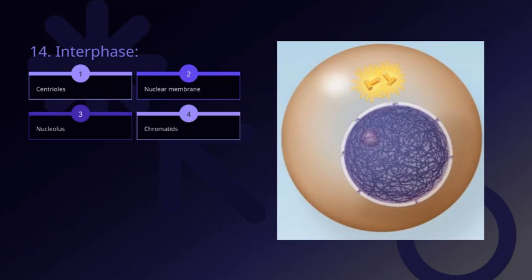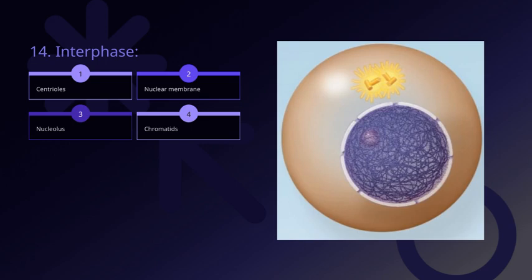Now, let's take a closer look at what happens during interphase, which is the preparatory phase before cell division. First, you'll notice the term centrioles here. These are small structures located near the nucleus that play a crucial role in organizing the spindle fibers during cell division. They help ensure that chromosomes are evenly divided between the two new cells. Next, we see the nuclear membrane. During interphase, this membrane is intact, enclosing the nucleus and protecting the genetic material inside. It's like a security barrier that maintains a controlled environment for the DNA.